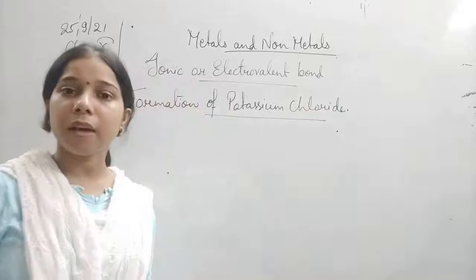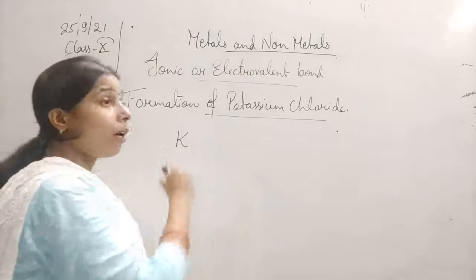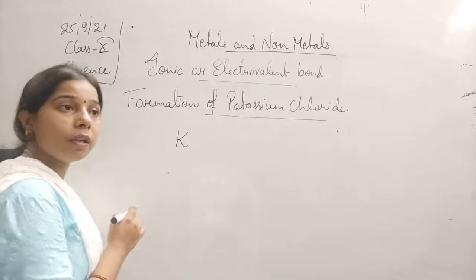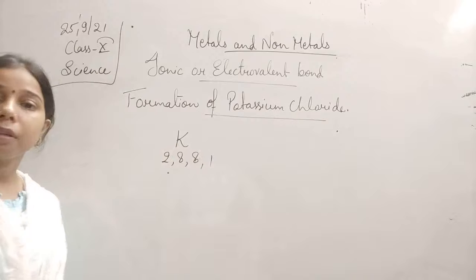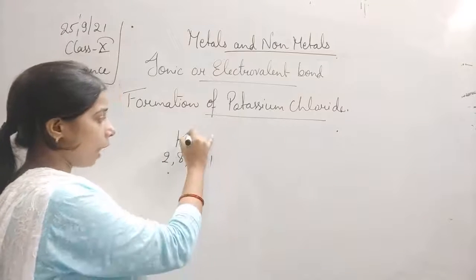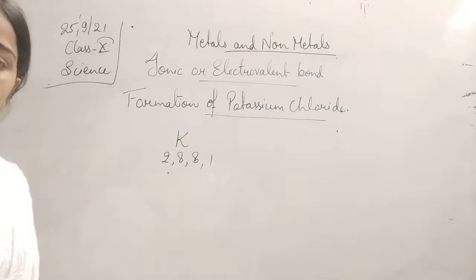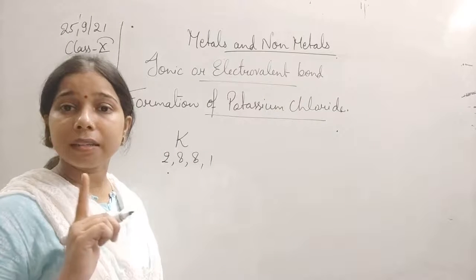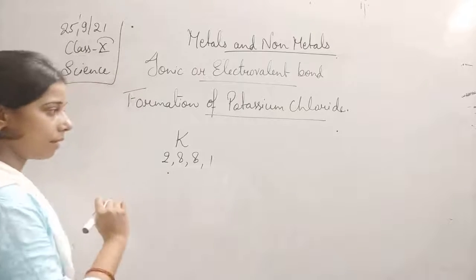Formation of potassium chloride. In order to make potassium chloride, let us see K. The atomic number of potassium is what? That is 19, so its electronic configuration will be 2, 8, 8, 1. If we look at its number of valence electrons, it will be equal to 1. It is having only one electron as a valence electron.